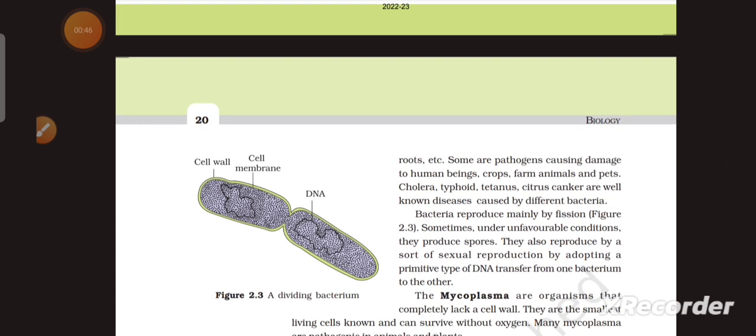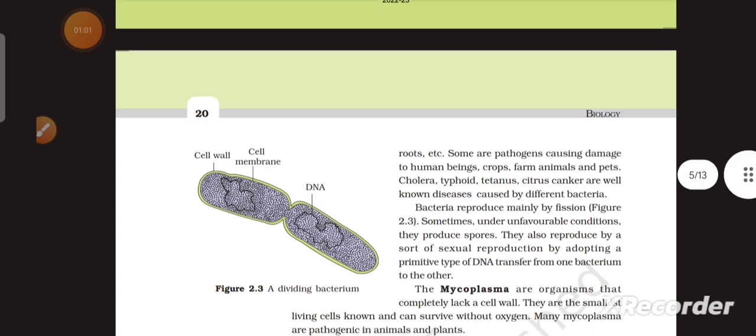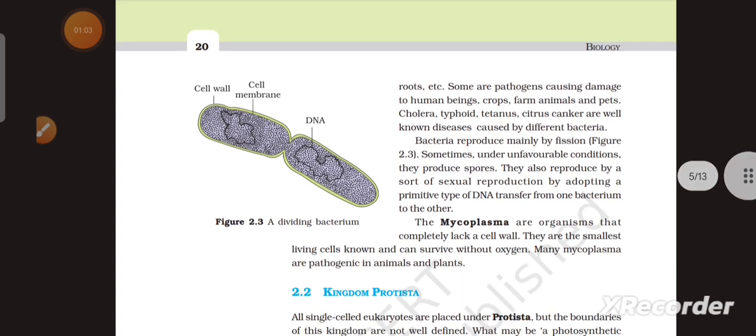Bacteria reproduce mainly by fission, that is figure 2.3. A dividing bacterium diagram is given. Sometimes under unfavorable conditions they produce spores. They also reproduce by a sort of sexual reproduction by adopting a primitive type of DNA transfer from one bacterium to another.